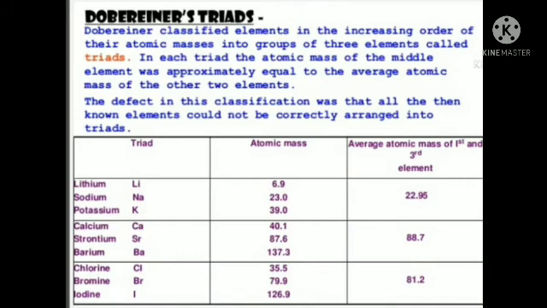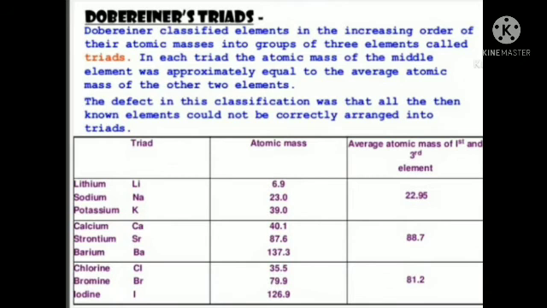Dobereiner's Triads. Dobereiner classified elements in the increasing order of their atomic masses into groups of 3 elements called triads. In each triad, the atomic mass of the middle element was approximately equal to the average atomic mass of the other 2 elements. Look at the table.